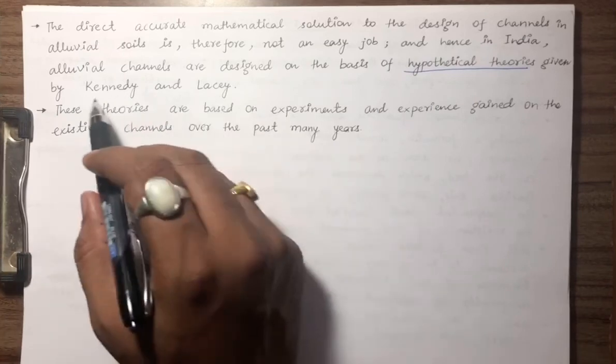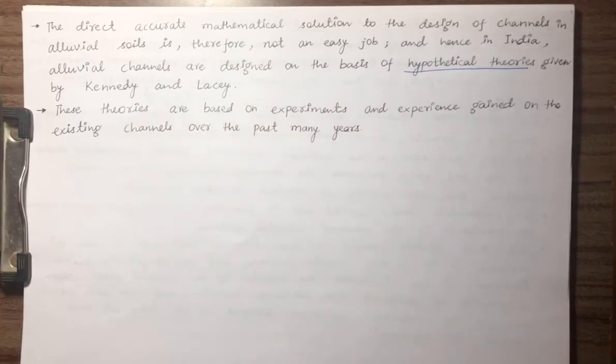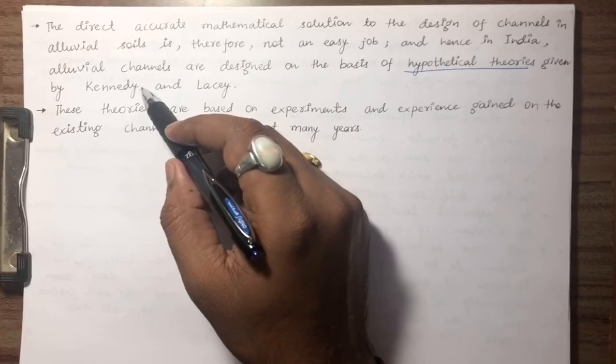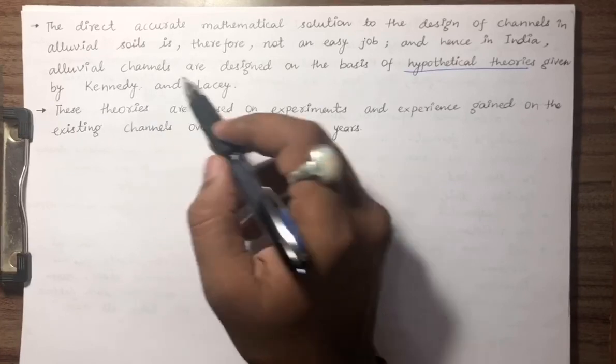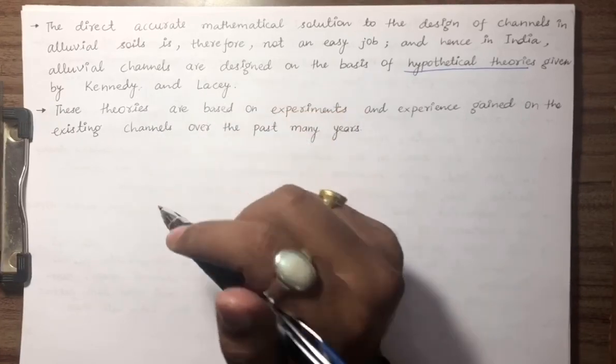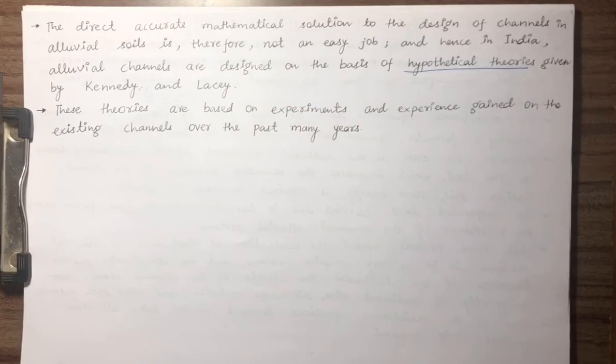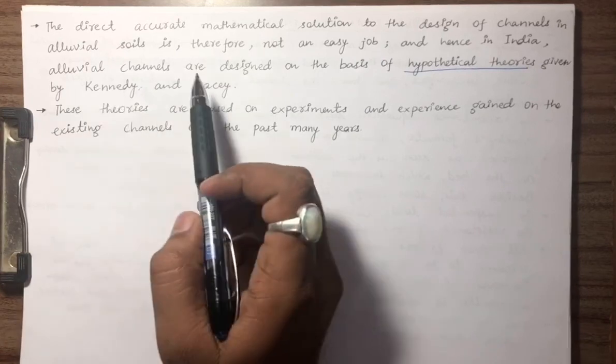These were two very eminent engineers of British origin. Kennedy was working, I think, in the UP irrigation department, and Lacey was working in the Punjab irrigation department. On the basis of their work and research, they came up with hypothetical theories which are named after them, Kennedy theory and Lacey theory.